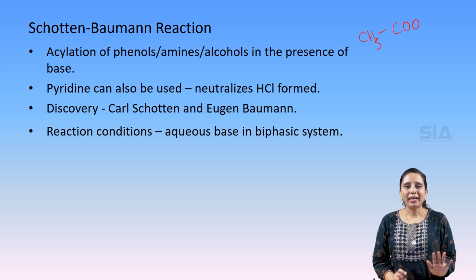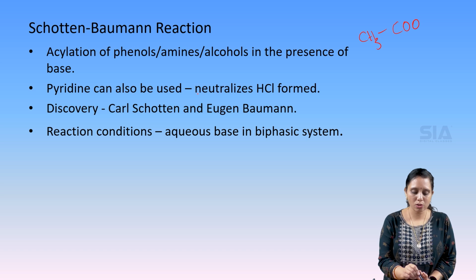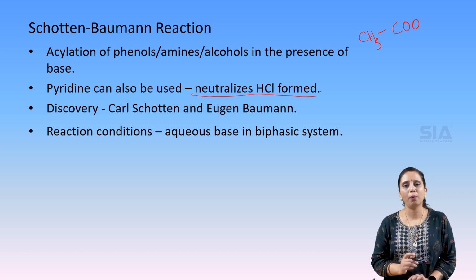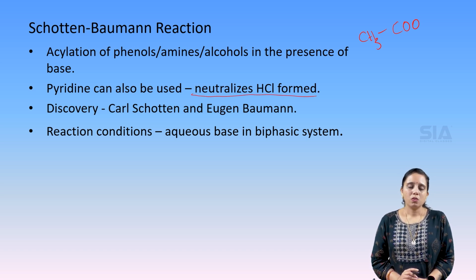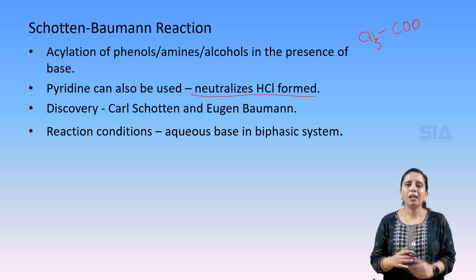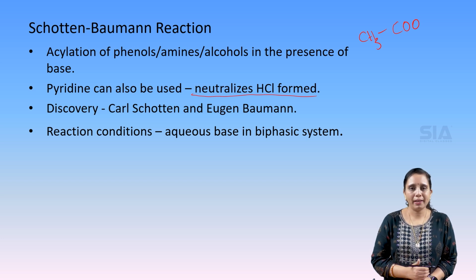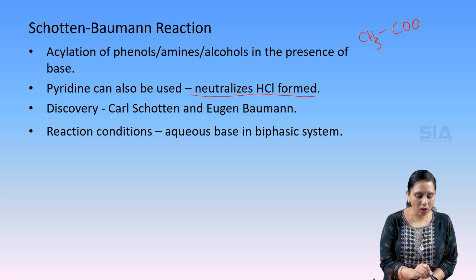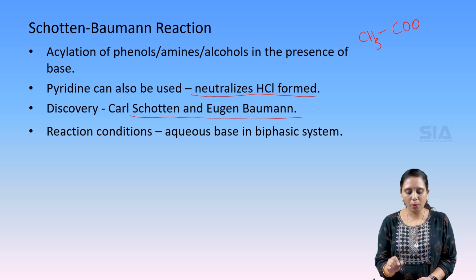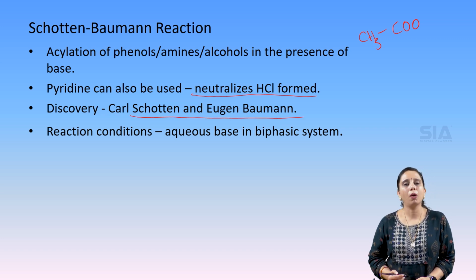So here pyridine is used in this reaction because it has to neutralize the HCl which is formed in this reaction. Without the neutralization of HCl, further reaction can take place, which is not suitable for the reaction. So hence pyridine is used. And the discovery of this reaction was given by Schotten and Baumann, Carl Schotten and Eugen Baumann.